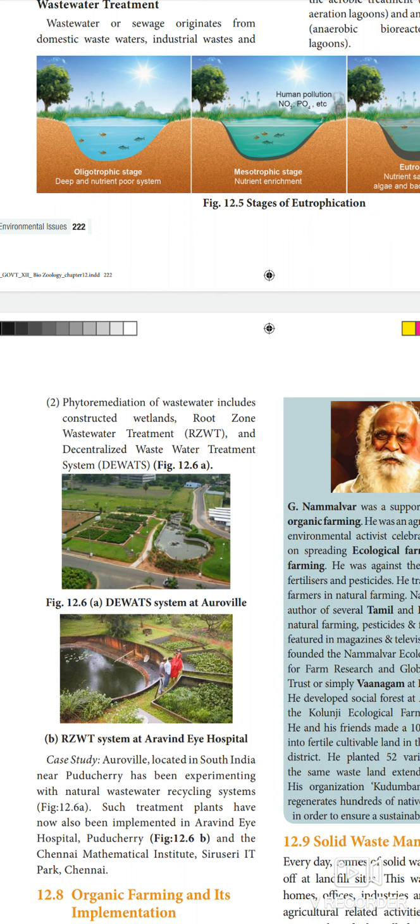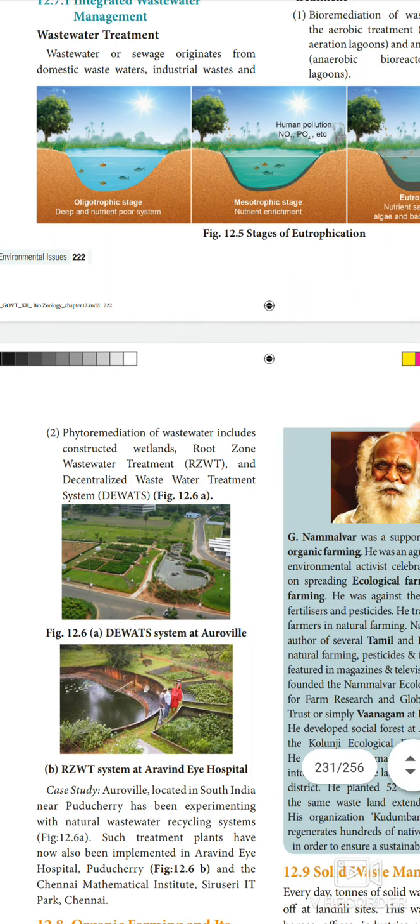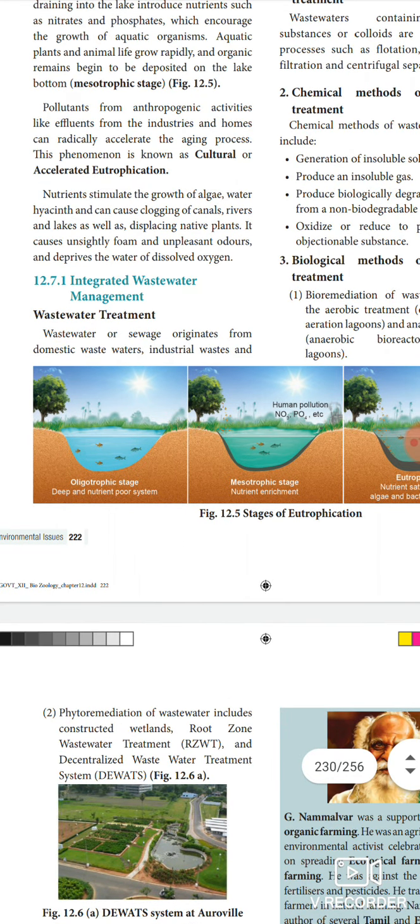Degradable pollutant means it can be easily broken down into its ingredients, and non-degradable pollutant means it cannot be easily broken down into molecules. That is called the non-degradable pollutant. Then based on the time to break down, the degradable pollutant is further classified into two types: slowly degradable pollutant and rapidly degradable pollutant. The slowly degradable pollutant is otherwise known as the persistent pollutant, and the rapidly degradable pollutant is otherwise known as the non-persistent pollutant.